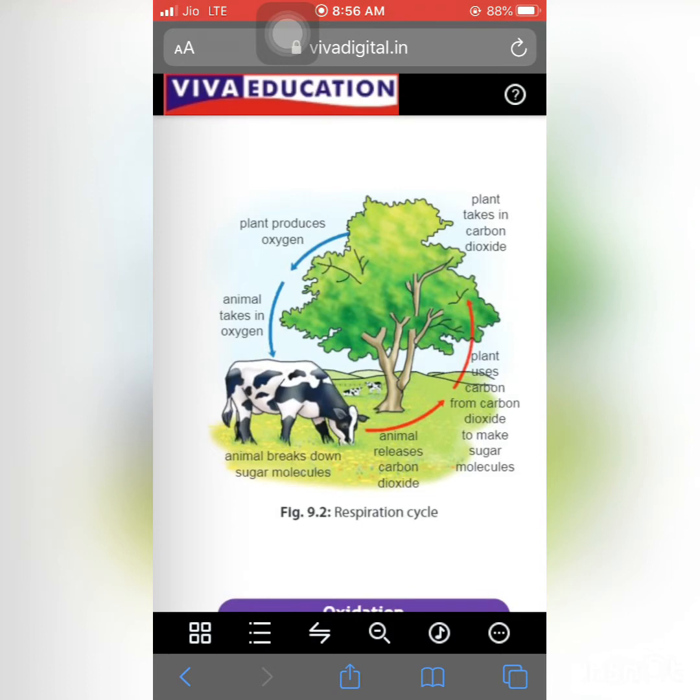Plants take in carbon dioxide and give out oxygen, and that oxygen is taken by living organisms or animals to survive on earth. So with the help of oxygen, the food they eat mixes with oxygen and releases energy.